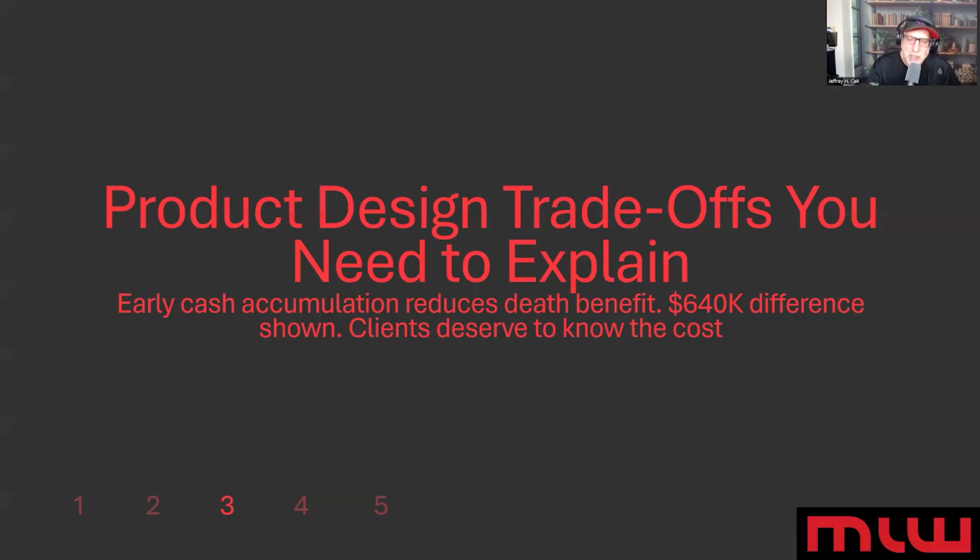Here are product design trade-offs that you need to explain. Fair market value is what your client owns. Cash surrender value is additional collateral. It's what the company's offering them to let them off the hook for the death benefit. But cash surrender value comes at a cost. It's a measurable cost, death benefit cost. Show me your math. Here's the math.